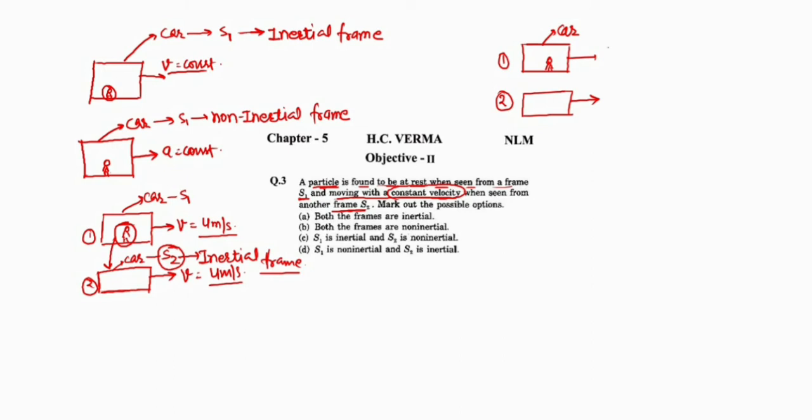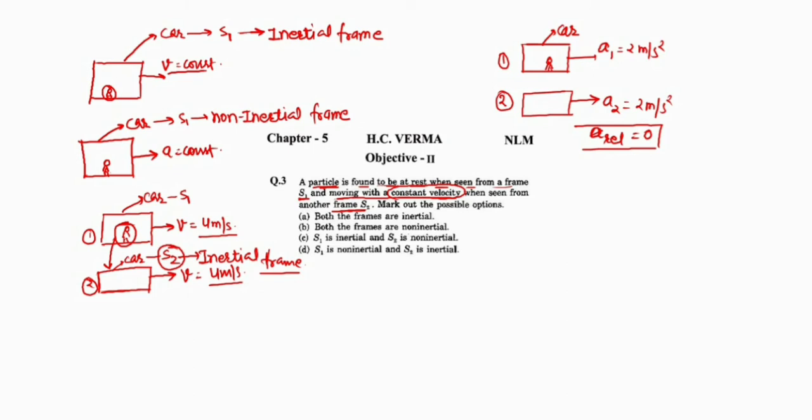Acceleration of first car is 2 meter per second square. Acceleration of second car is 2 meter per second square. Okay. What is acceleration of car 1 with respect to car 2? That is relative acceleration. So relative acceleration a relative is equal to 0. Tell me, if the relative acceleration is 0, then relative velocity will be 0. It's not compulsory.